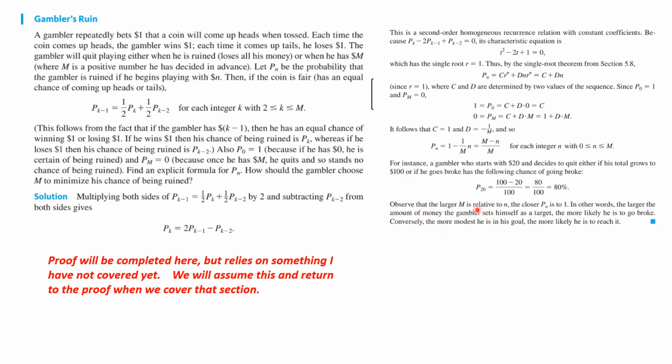The larger capital M is relative to N, the closer P sub N is to 1. The larger the amount of money the gambler sets himself as a target, the more likely he will go broke. Conversely, the more modest his goal, the more likely it is to reach it. Maybe it stands to reason, but we have a mathematical proof that we will do someday soon.